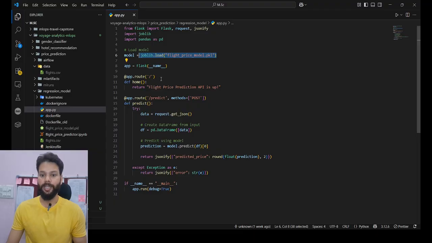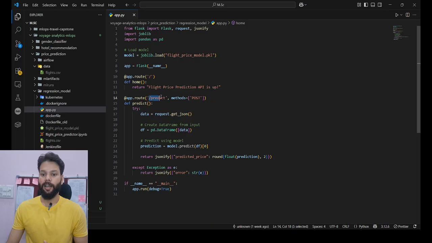Then, there are two routes. One is the slash root route, which is used for checking the health of this API. If we get a 200 response with this route, then the API is working perfectly.